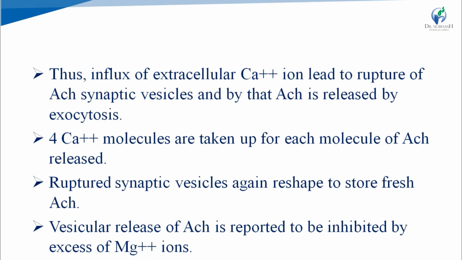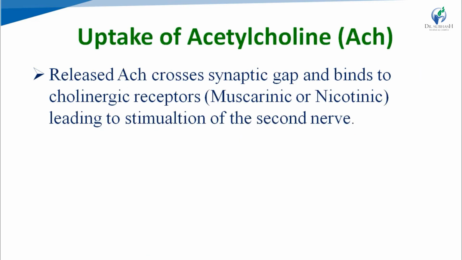For each molecule of acetylcholine released, 4 molecules of calcium are taken up. After this release, ruptured synaptic vesicles reshape again to store fresh acetylcholine molecules. Vesicular release of acetylcholine is reported to be inhibited by excess magnesium ions. That means excess magnesium ions can inhibit the release of acetylcholine from synaptic vesicles.